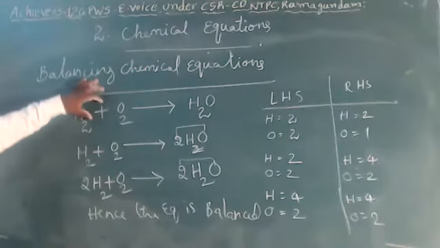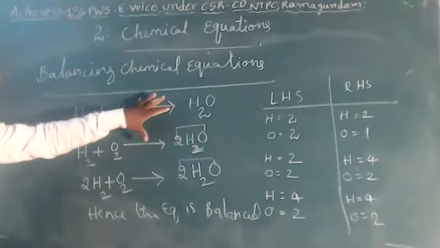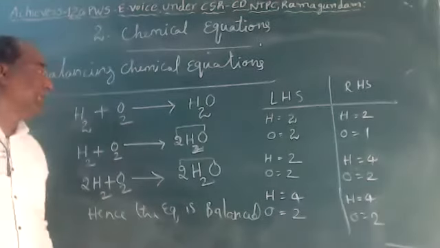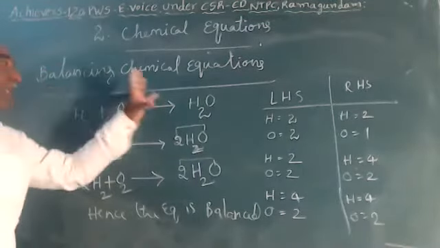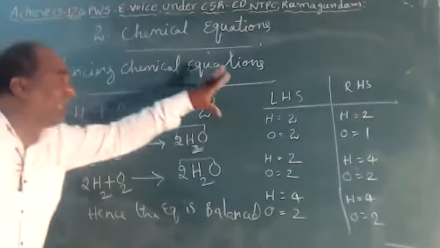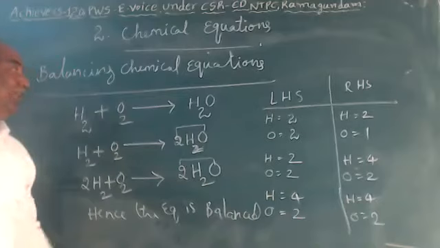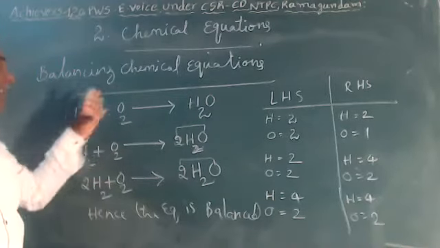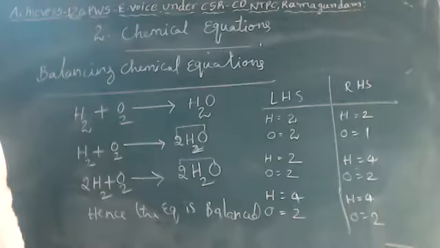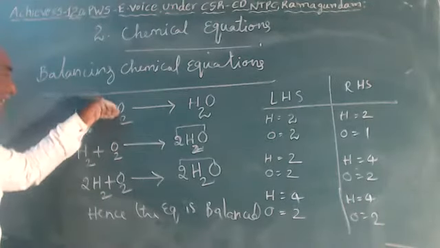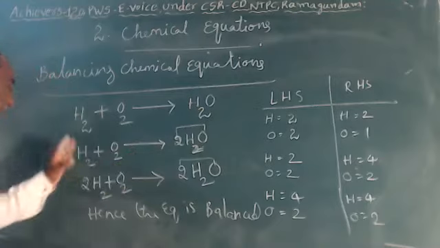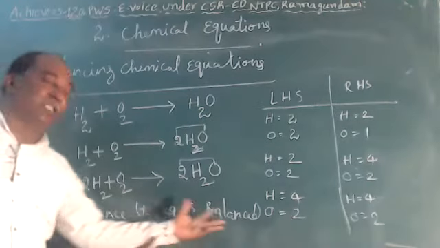So what equation is given here? Observe it and count the atoms on the LHS and RHS. First take the one which is not balanced and try to balance that side. Again take the count of LHS and RHS. If it is balanced, okay. If it is not balanced on both sides, check which number is to be added as a coefficient. Until it is balanced, take the LHS and RHS count, and finally, if it is balanced, hence the equation is balanced.